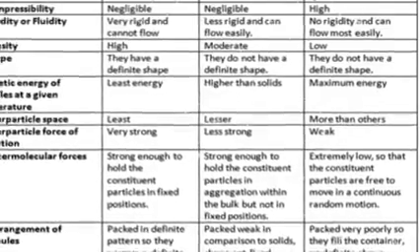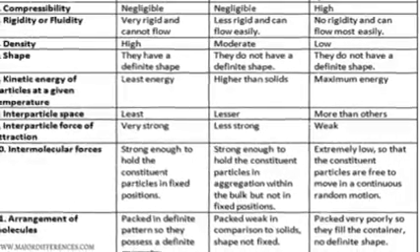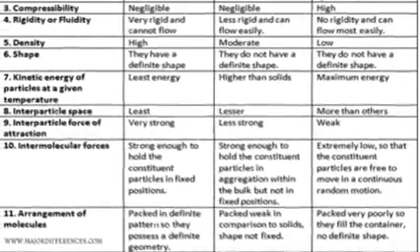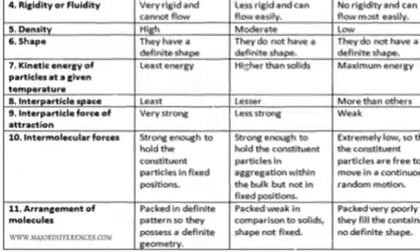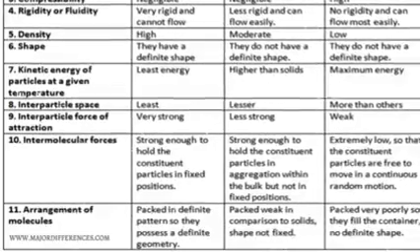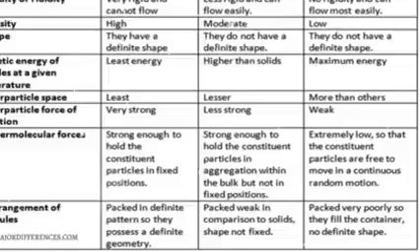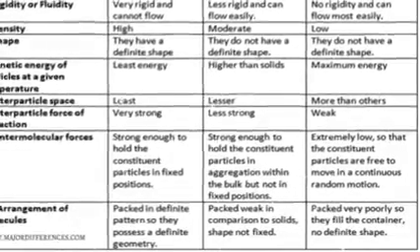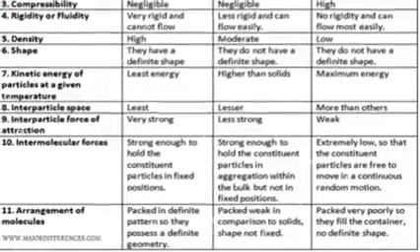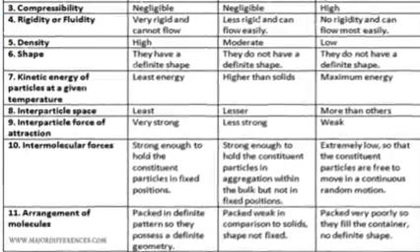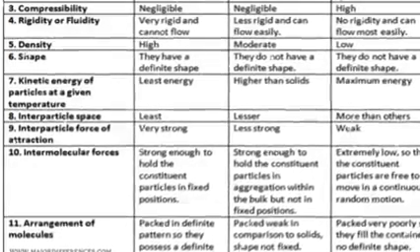Next is compressibility. Solids have negligible compressibility or are incompressible. Liquids also have negligible compressibility and gases have high compressibility. Next, rigidity or fluidity. Solids are rigid and cannot flow because the particles are bonded with very strong force of attraction. Liquids are less rigid and can flow easily because the force of attraction between the particles is not strong. Gases are not rigid and can flow easily in air as their particles have very weak force of attraction. Next, density. High density for solids, moderate density for liquids and low density for gases.